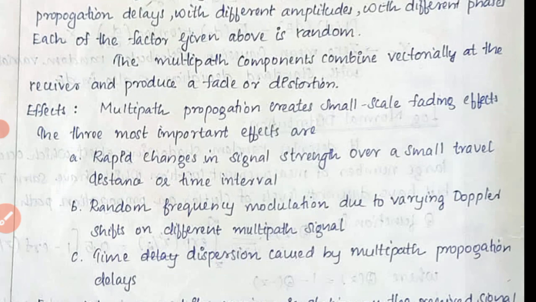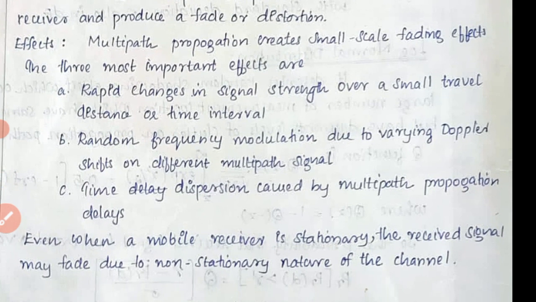Also there will be some random frequency modulation due to varying Doppler shift on different multipath signals. Also there will be some time dispersion caused by multipath propagation delay.